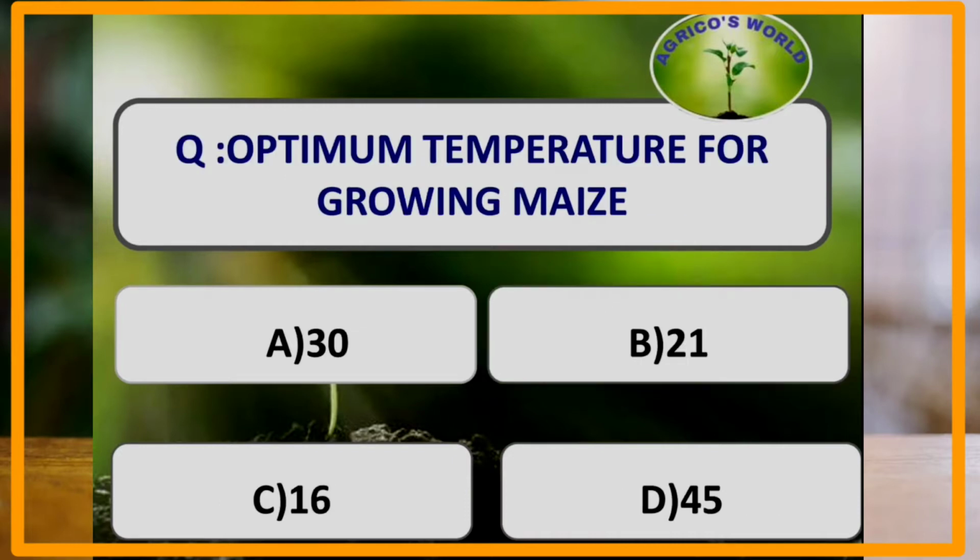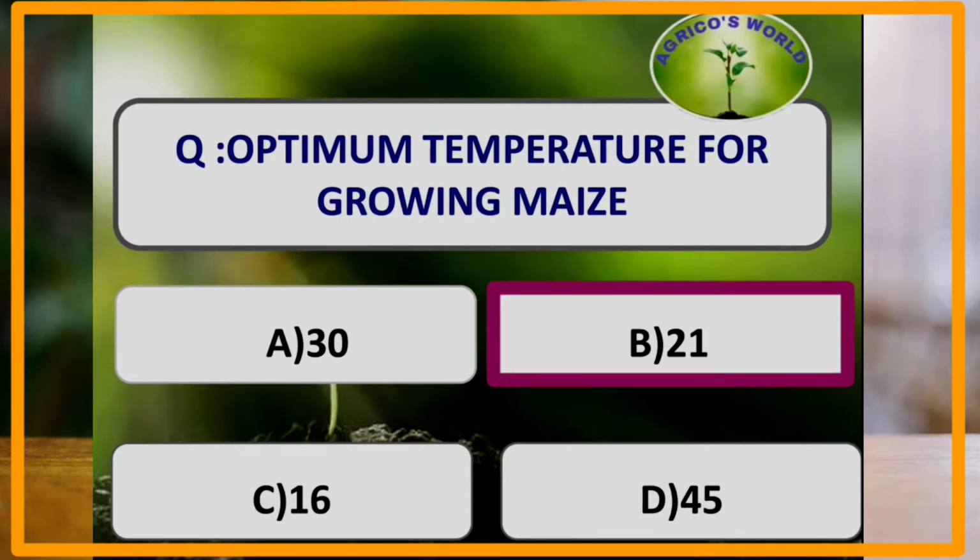What is the optimum temperature for growing maize? The optimum temperature for growing maize crop is 21 degrees centigrade, whereas the suitable temperature for growing of the Zea maize is 32 degrees centigrade.